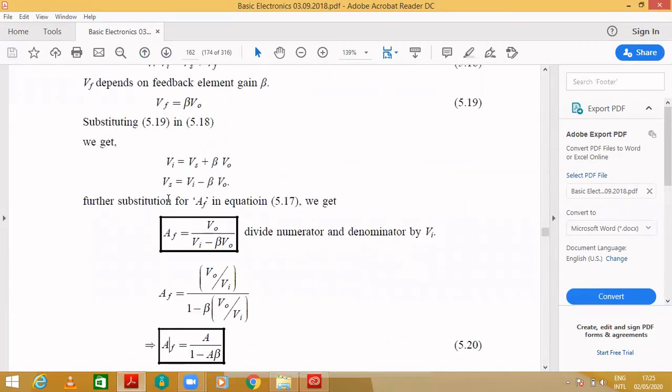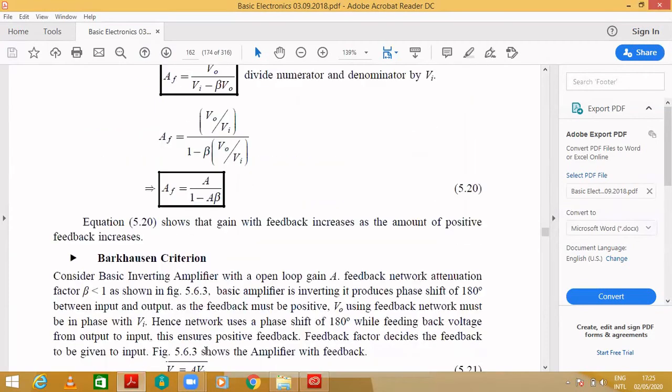So this is about positive feedback. That's why the only difference is that it is replaced by a negative sign in the case of positive feedback.